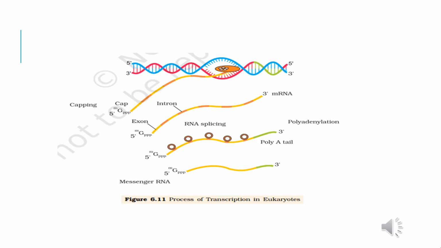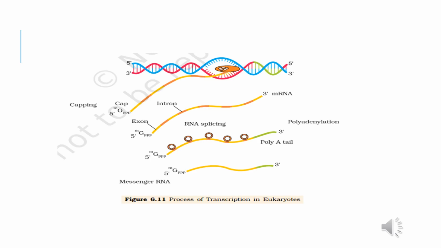Capping at the 5' end of heterogeneous RNA occurs shortly after the start of transcription. Addition of a cap to the 5' end of heterogeneous RNA is called capping. This cap contains an unusual nucleotide, methyl guanosine triphosphate, abbreviated methyl guanosine PPP. The methylated cap protects the messenger RNA from degradation by nucleases. It also provides a ribosome binding site.